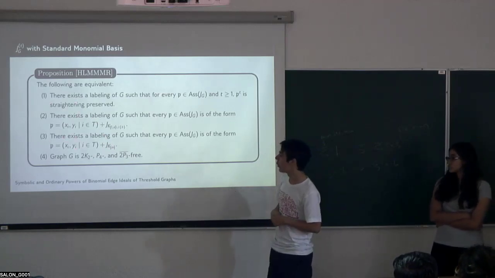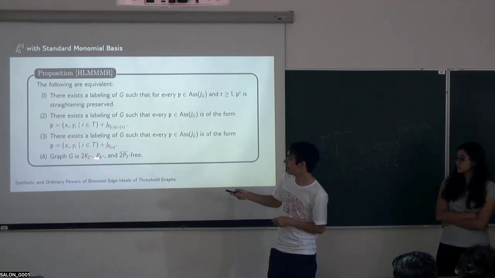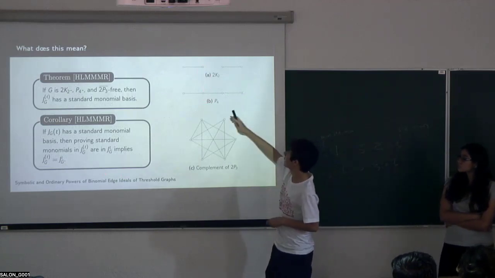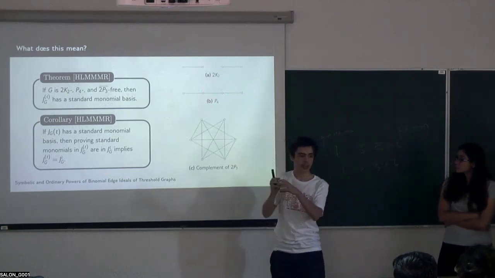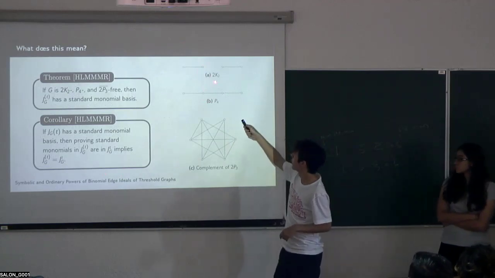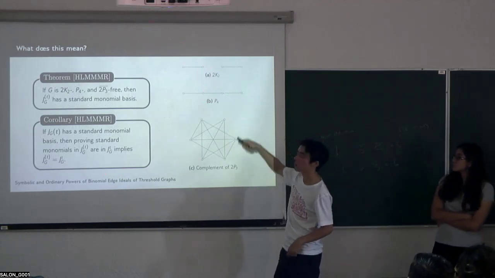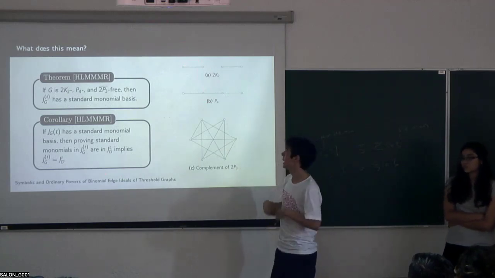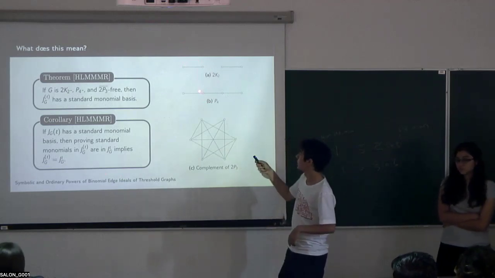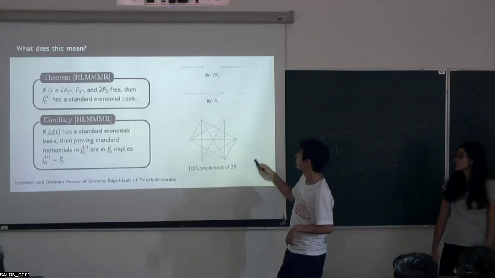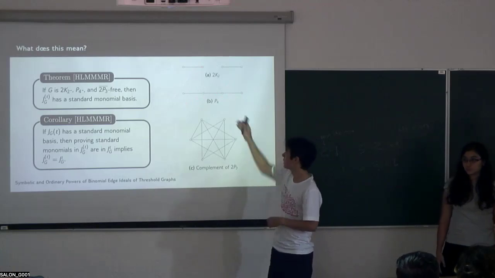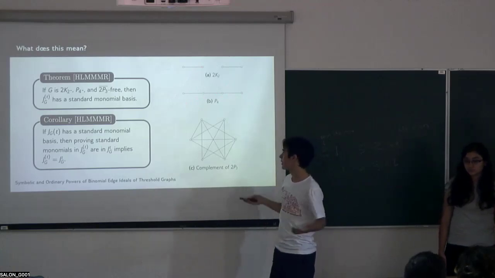As for 3 and 4, if I go to the next slide, you can see these two graphs. You can divide each up into two different parts, which are going to have two different complete parts. So there's going to be some cut set that isolates these two vertices as one complete part, and these two as another one. So you're not going to be able to label them both from 1 up to m. Similar to P4, you can isolate these two as one connected part, these two as something else. There'll be other vertices in those connected parts, but they'll be disconnected from the other ones, and so it gets you a similar property.